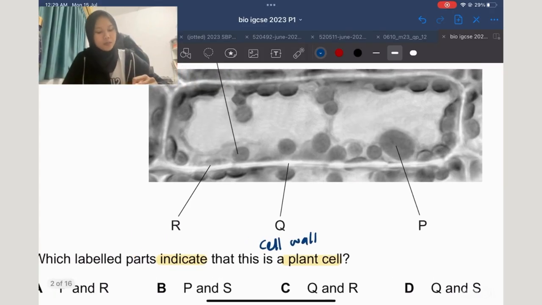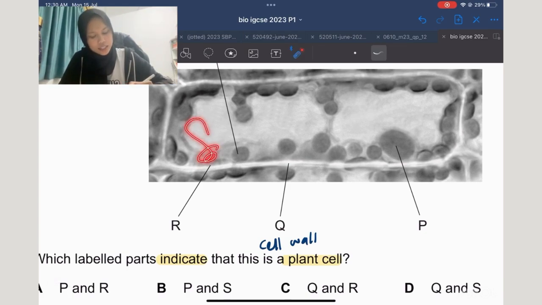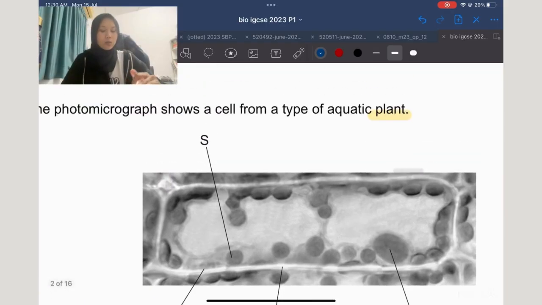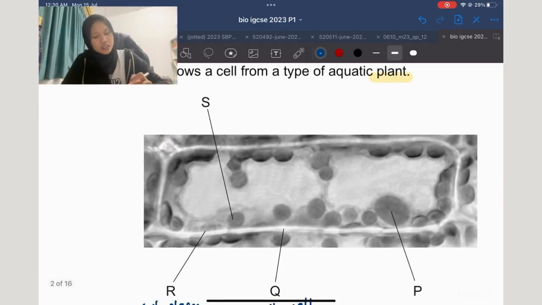And then R, what do you think R is? R is the inner part of the cell wall, which is what we call cytoplasm. It's like the matrix of the cell. And then S. As you can see here, there are so many S, like so many small balls.